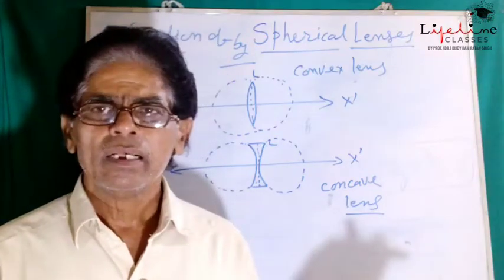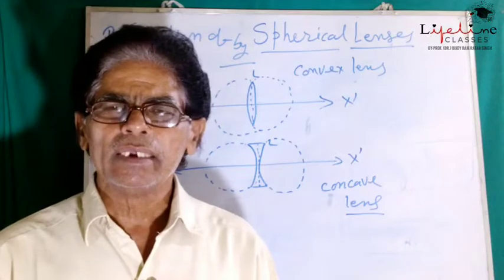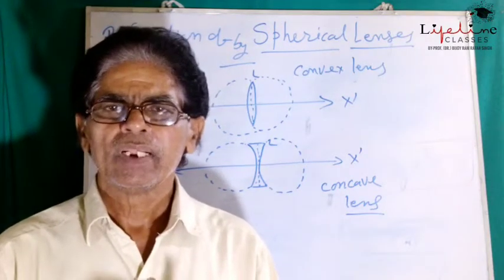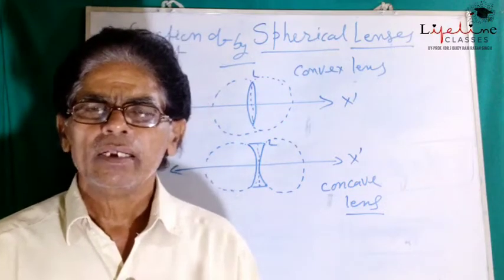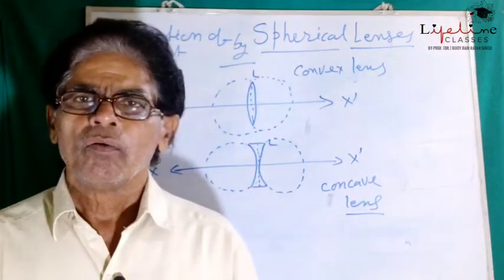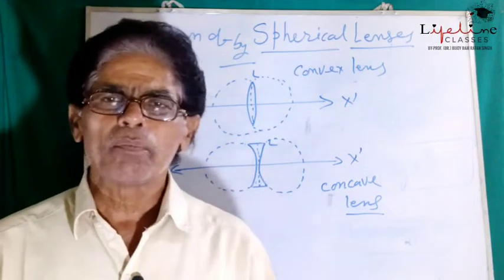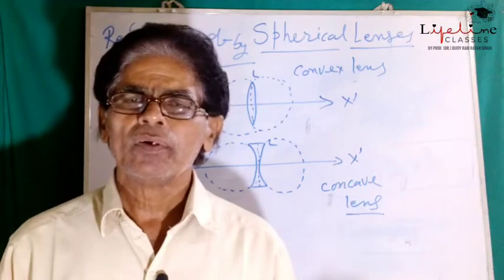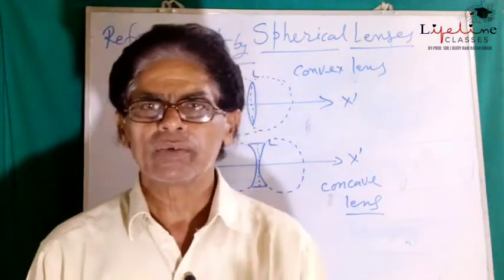But here, each lens is considered as a section of a pair of spheres. That is why there are two centers of curvature for each curved surface separately, either in case of convex lens or in case of concave lens.